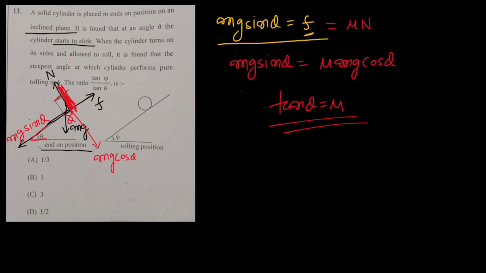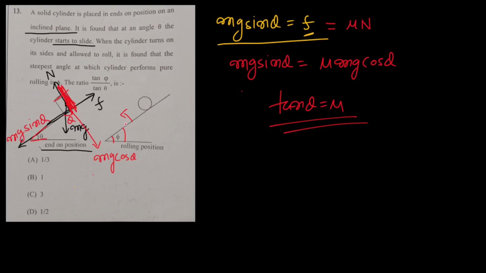Now the cylinder is turned on its side and allowed to roll. Now we have turned it up like this, and then it is allowed to roll. It is found that the steepest angle at which the cylinder performs pure rolling is phi. Sorry, not least angle, steepest angle; I mean when this surface is steepest, when this angle of inclination is more and more and more, right? So for pure rolling, the steepest angle is phi. Then we have to find the ratio tan phi by tan theta. So tan theta we already know in terms of mu. We can calculate tan phi.